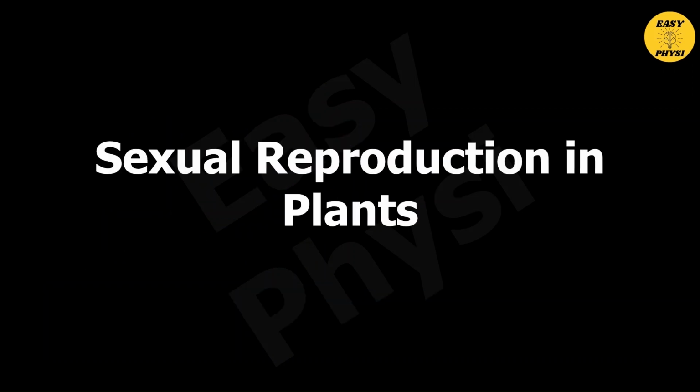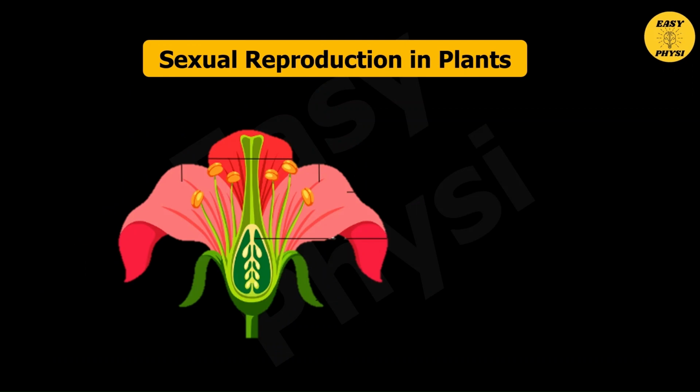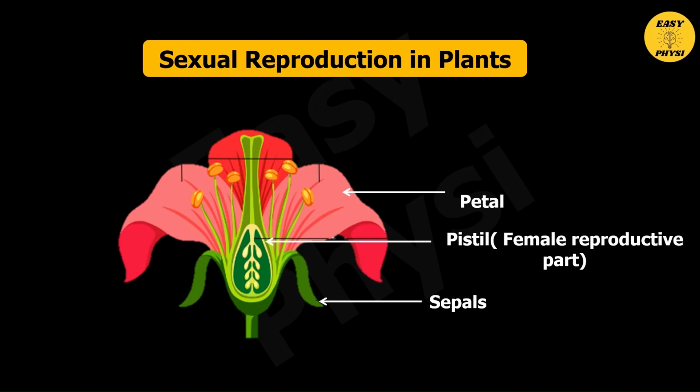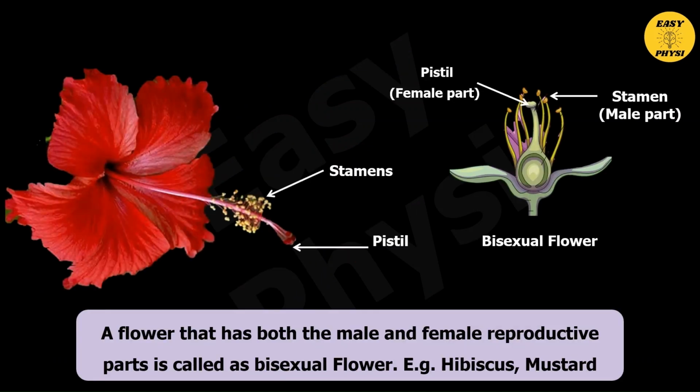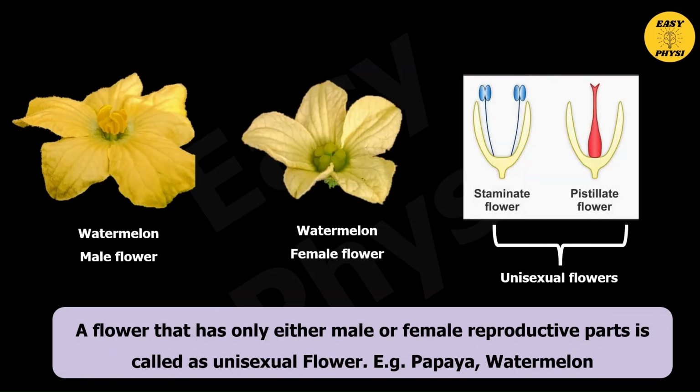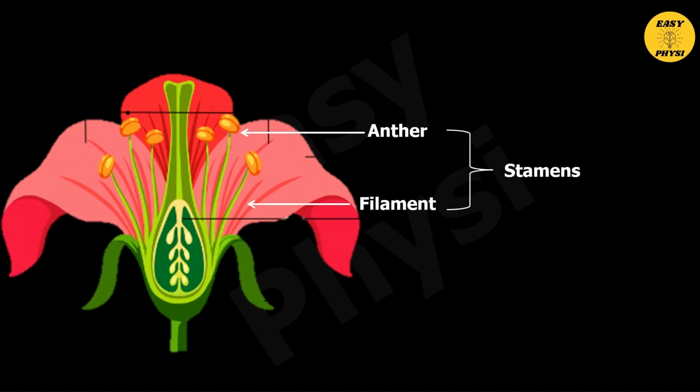Sexual reproduction in plants. So, consider a flower. It consists of petals, sepals, pistil, which is the female reproductive part, and stamen, which is the male reproductive part. A flower that has both male and female reproductive parts is called a bisexual flower. Example: hibiscus and mustard. A flower that has only either male or female reproductive part is called a unisexual flower. Example: papaya, watermelon.